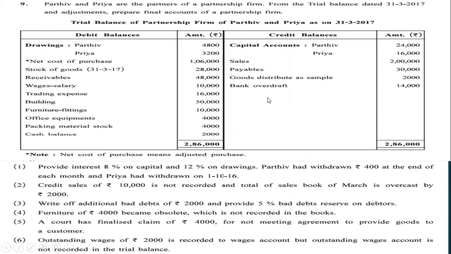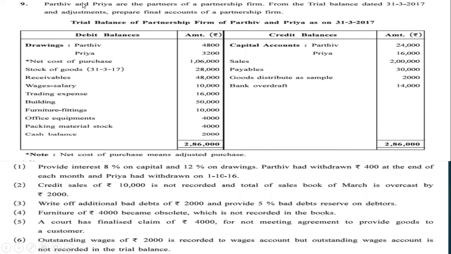Hello students, today we will be doing the ninth sum. Let me discuss the ninth sum of our final accounts chapter. This sum is also very easy and we will be discussing it. Right now I have the entire question in front of me.